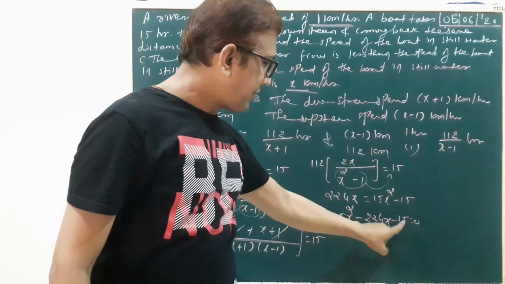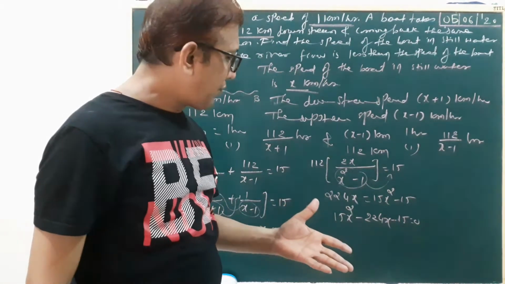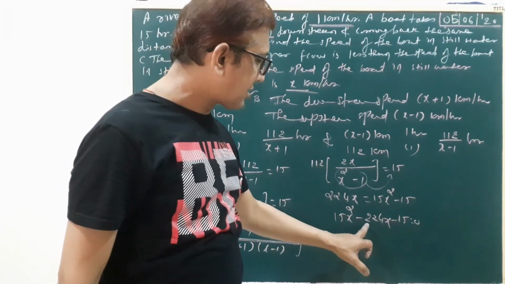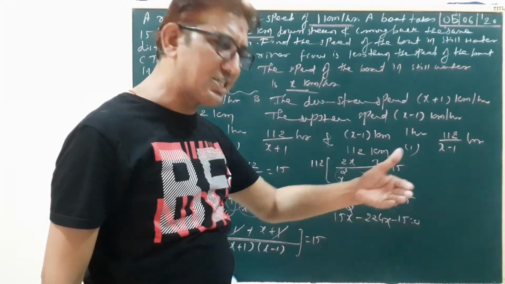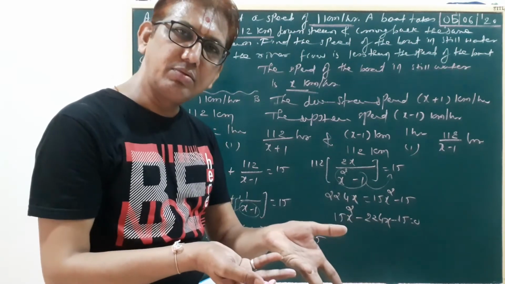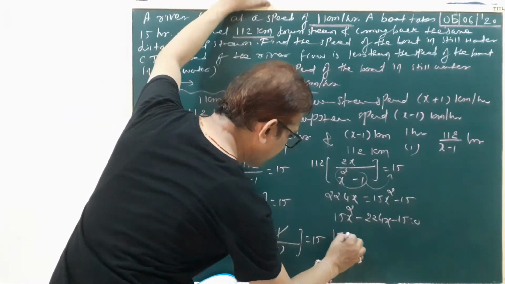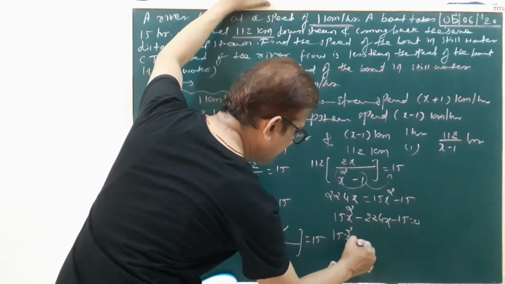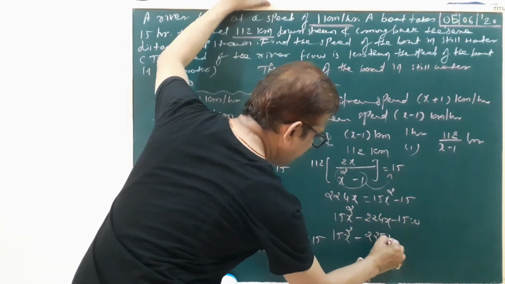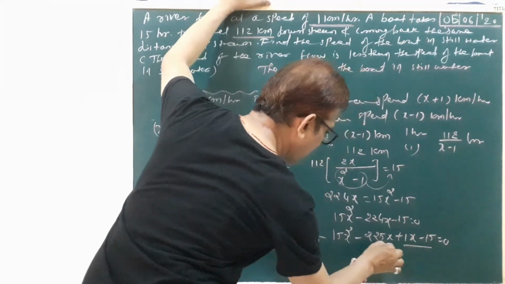Now 15 into 15, 225. What's the factor of 225? The subtraction of two factors is 224, nearest to 225. So 225 ones are 225. Right? 225 is the bigger number, so we give the negative sign, because here the middle term is negative. 225x plus 1x minus 15 equal to 0.